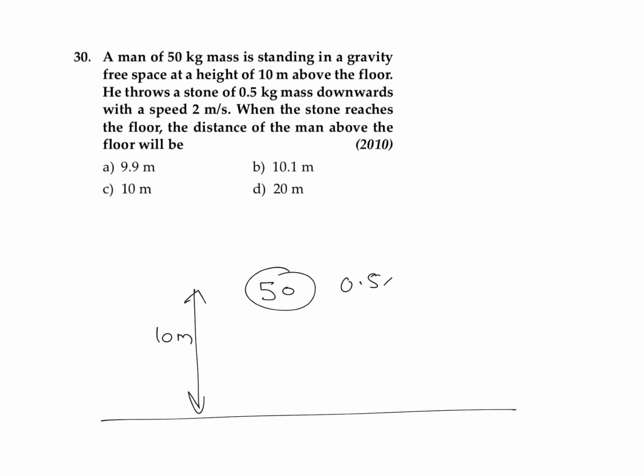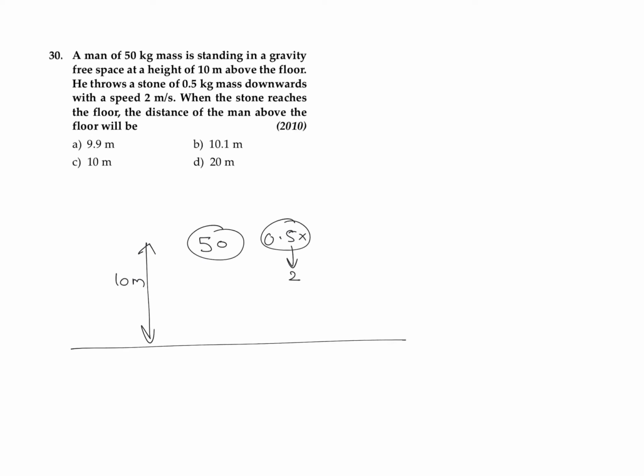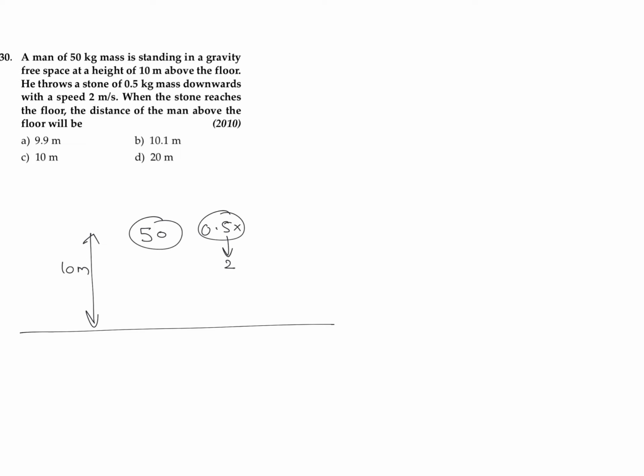So this is 0.5 kilogram, and it is projected with a velocity which we can take as 2 meter per second. When the object reaches the floor, what is the distance of the man above the floor? Over here it is given that it is gravity free space, that means there is no external force. So we can say that as there is no external force, we can conserve momentum.